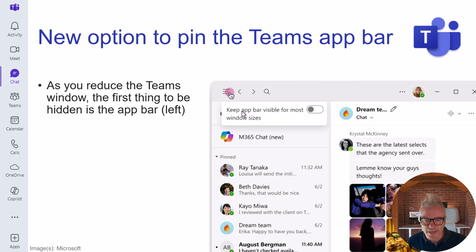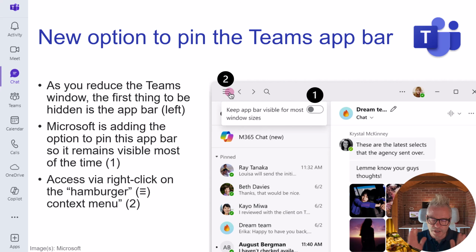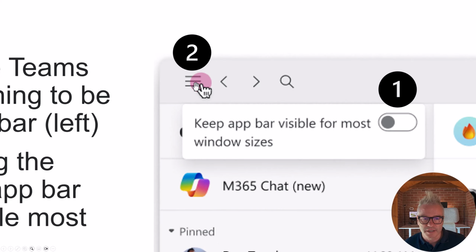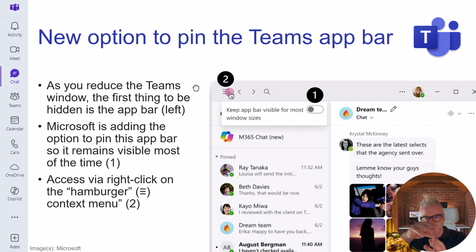This is available to you now. So when you resize your Teams window, the app bar down the left hand side disappears, doesn't it? Okay, and then what you'll see is you've got this little hamburger menu, and when you click on it, you can bring it back.